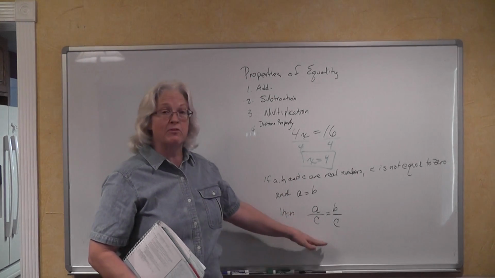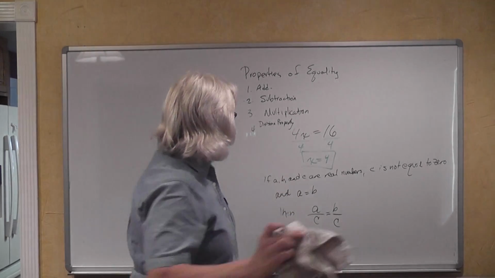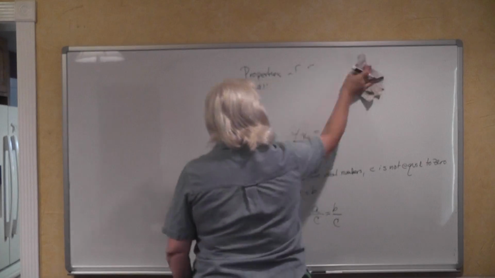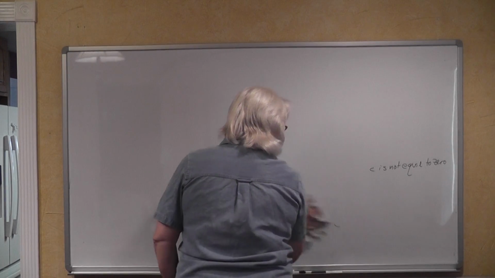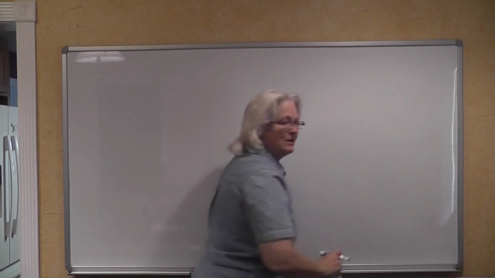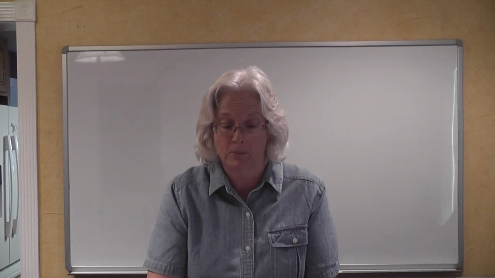So, this is the fourth property of equality that you're going to be working with. Still getting a ton of vocabulary, aren't you? There's just a lot of vocabulary in math. So let's go ahead and look at some of these right quickly. You guys have the odd exercises assigned, so let's see what we can do for a moment.